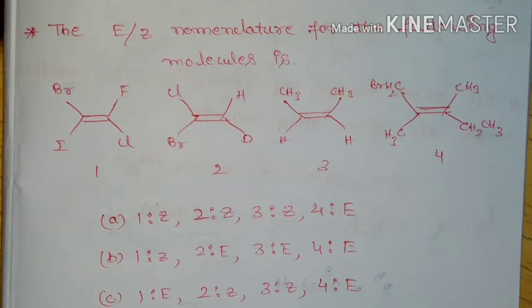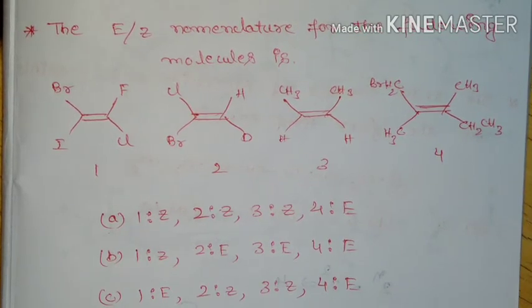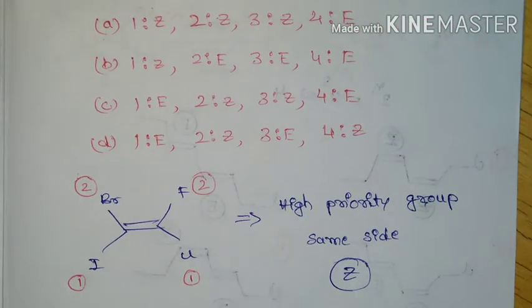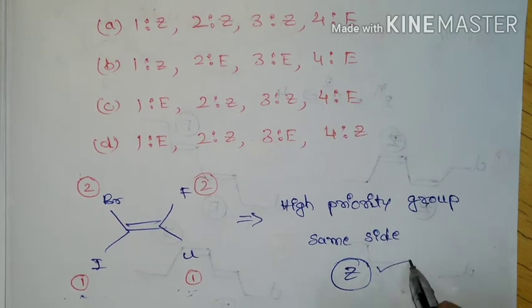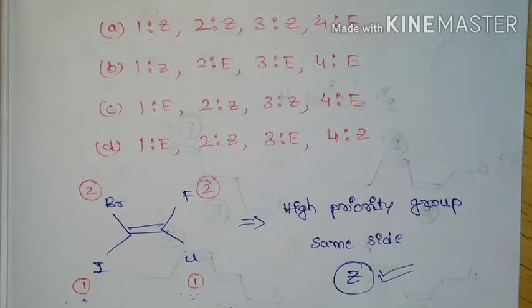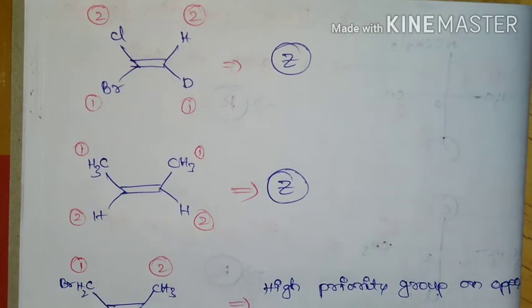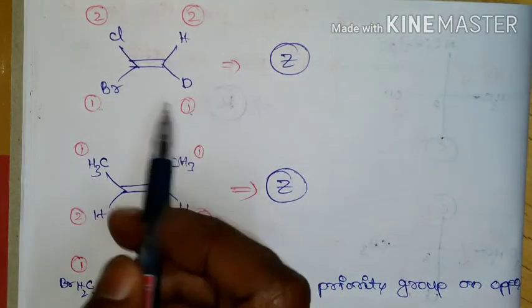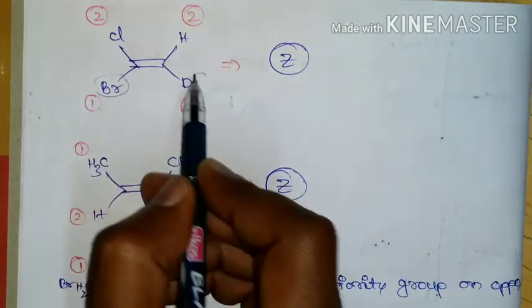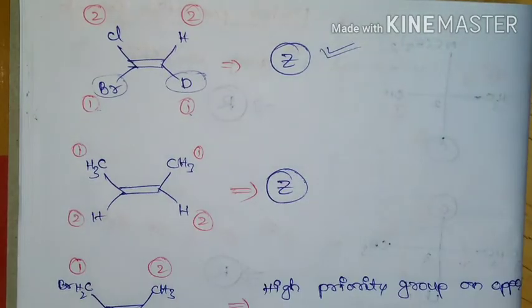Next question, the EZ nomenclature for the following molecule is. So here they are given 4 different molecules, and we need to assign EZ nomenclature. So if you take the first molecule, here the highest priority groups are on the same side. So hence it is given Z nomenclature. In the second molecule also, the highest priority groups are on the same side. So hence it is also Z.